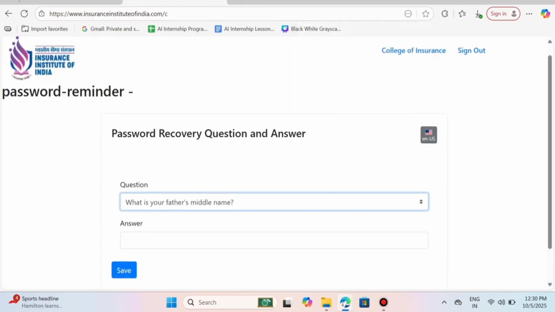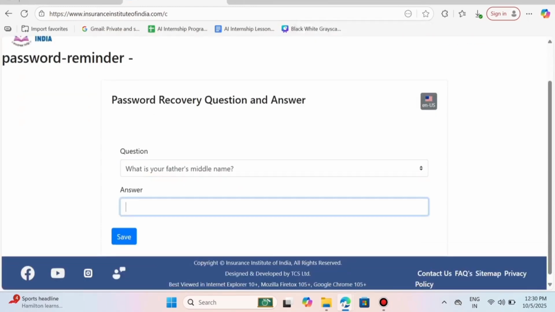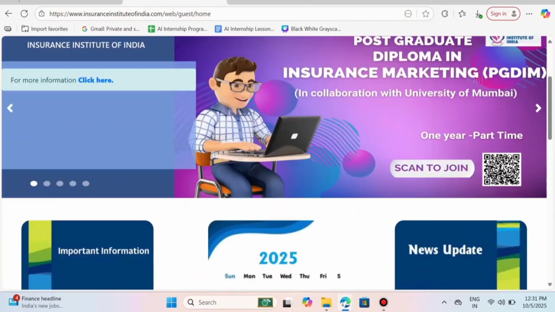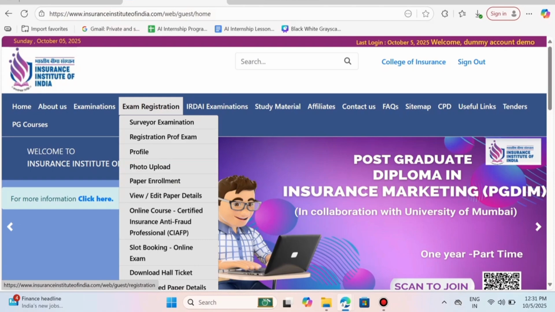Once you log in, you'll have to set up your security question. You can select the security question as per your preference, enter the answer, and then click save. Now you'll be redirected to this page, and this is the logged in screen. For professional exam registration, go to exam registration, the registration for professional exam.